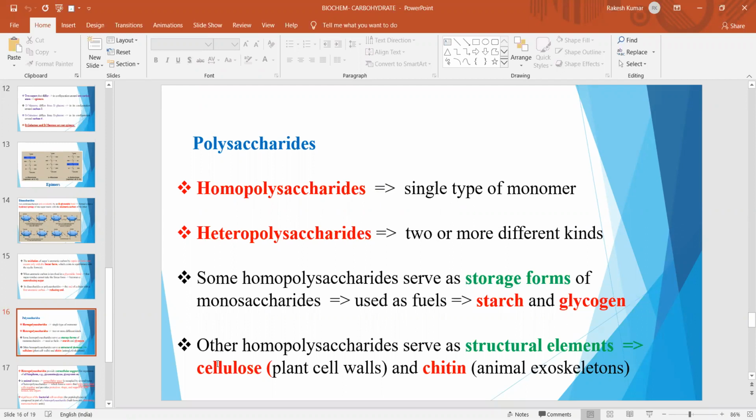For example, in case of fasting, when blood glucose level is reduced, glycogen provides much of the energy required by the body. Other homopolysaccharides serve as structural elements. For example, cellulose is a structural element of plant cell walls, and chitin is a structural element of animal exoskeletons.